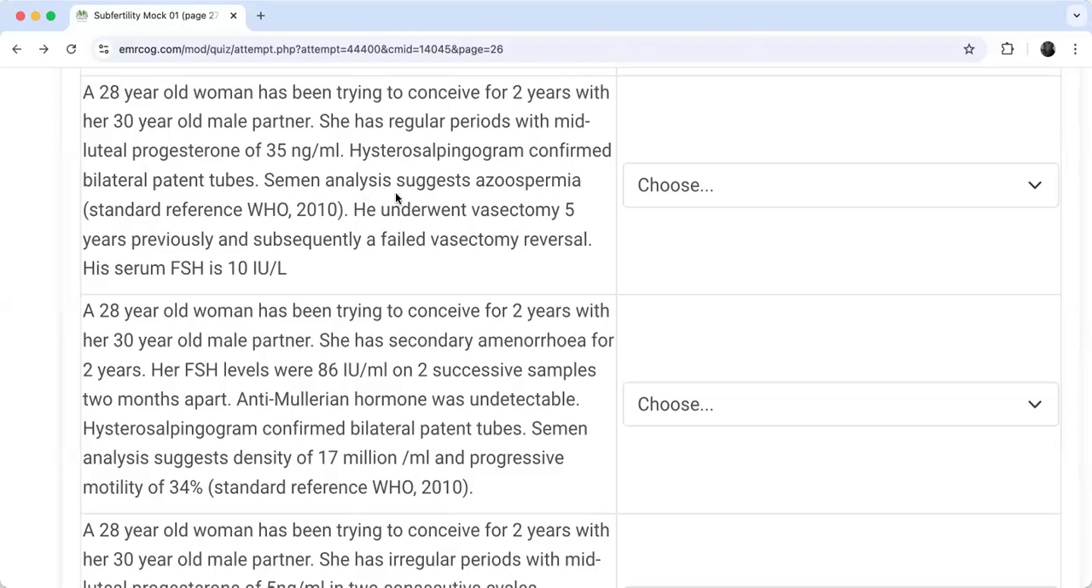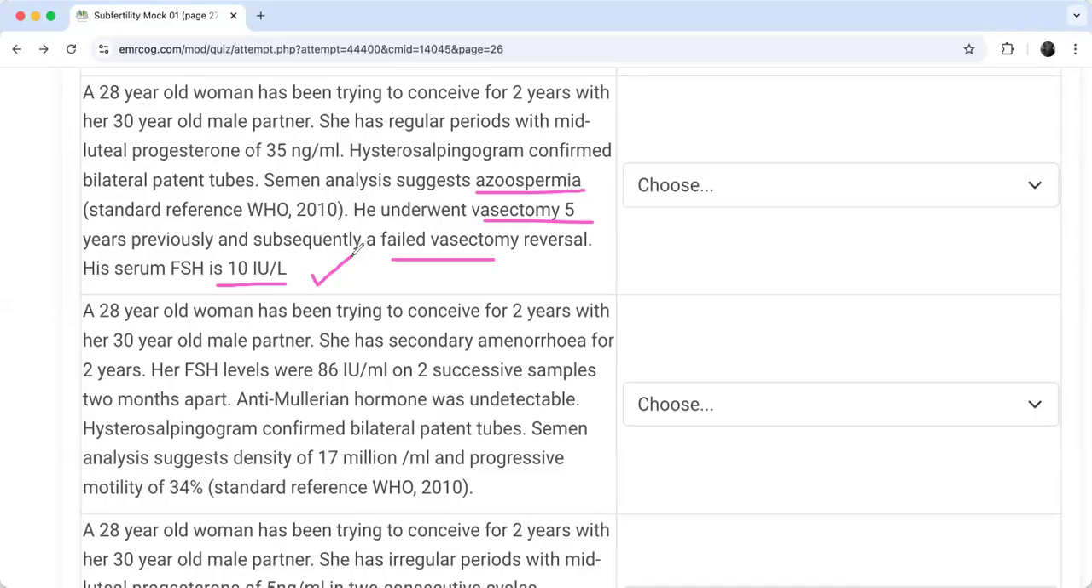Male parameters show azoospermia, right? And he underwent vasectomy 5 years previously and subsequently failed vasectomy reversal. And the serum FSH is 10. So which type of azoospermia do I have here, my friends? The one that we have explained many times. This is obstructive azoospermia. Yes, well done. So I have the higher center intact because FSH is normal. 10 is fine, right? Good.